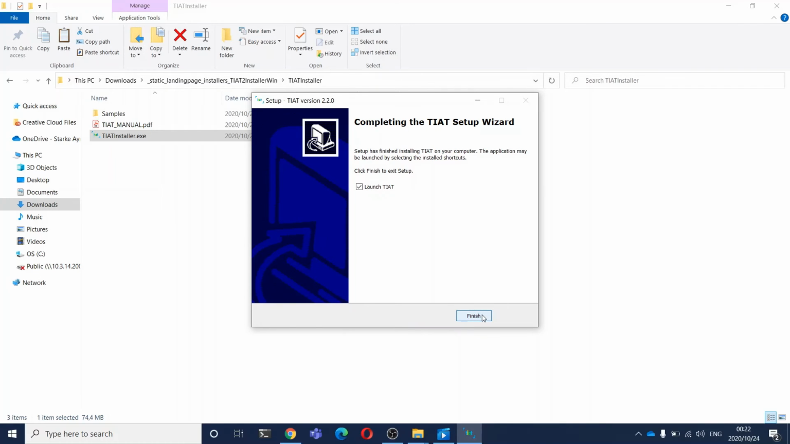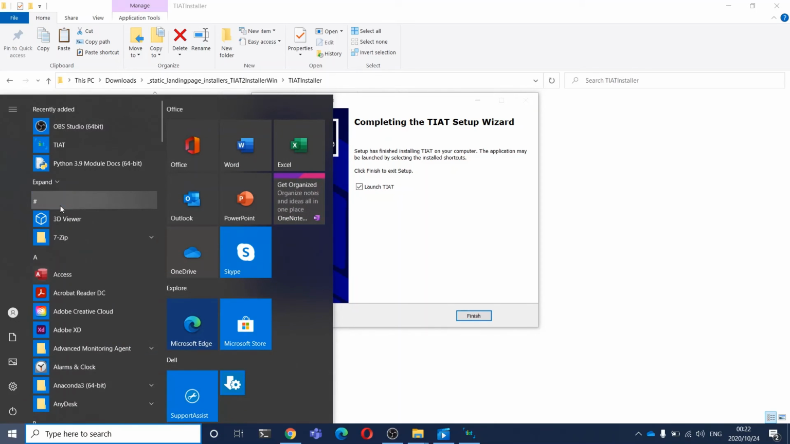Right, we are done completing the TIAT setup wizard. So now after this, you have actually successfully installed TIAT onto your computer. If you click finish with this checkbox checked, TIAT will launch automatically. But then if you do not want to launch it now, just uncheck it and you can run TIAT later from the start menu. You see TIAT has been installed into your computer.